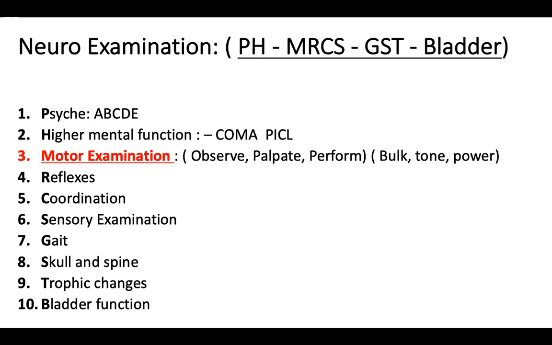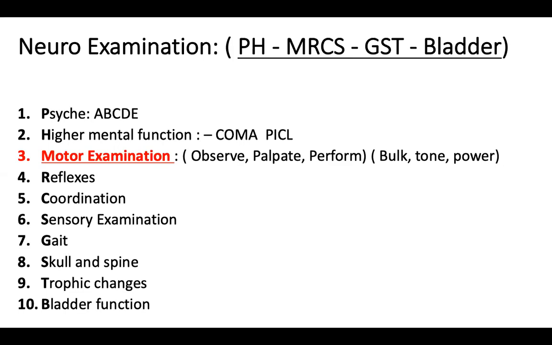Okay. So the system is like psych, higher mental function, motor examination, reflexes, coordination, sensory, gait, skull and spine, trophic changes, and bladder. Now, if you know carefully, sometimes in an OPD setting, we may do these examinations in just 4 to 5 minutes. So there is something like a neurological screening examination where for a specific case, I may decide to do only a specific aspect of neurological examination. But for students, it is important that they do everything in a sequence and try practicing as much as possible, right from higher mental function to the bladder function.